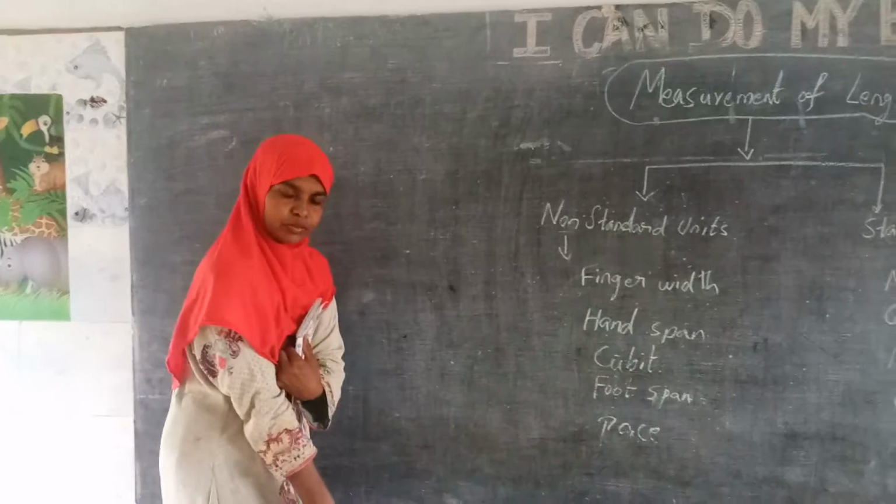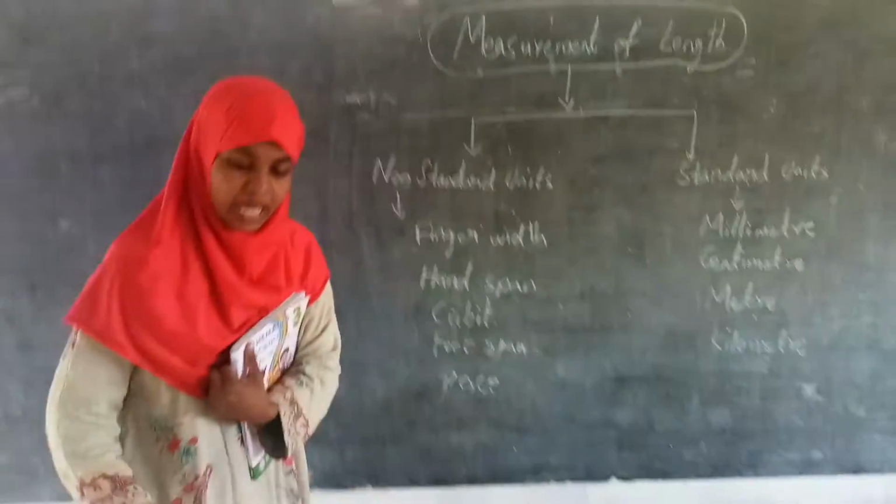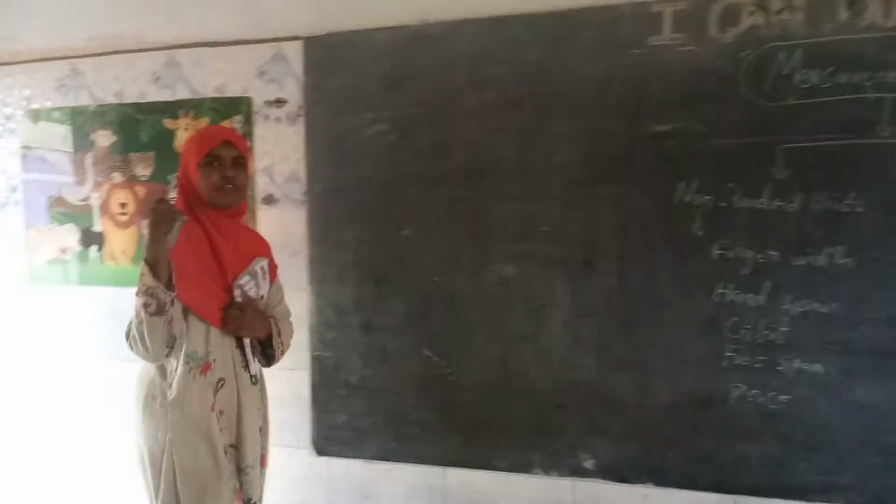And you can see my foot, right? See, this is 1 foot. This is my foot span. See, I am making measurements. 1 foot, 2 foot, 3 foot, like that. This is foot. Then a pace measurement is also there. Pace means just a step. See, 1 pace, 2 pace, 3 pace, 4 pace. Like this, different ways we can measure it.